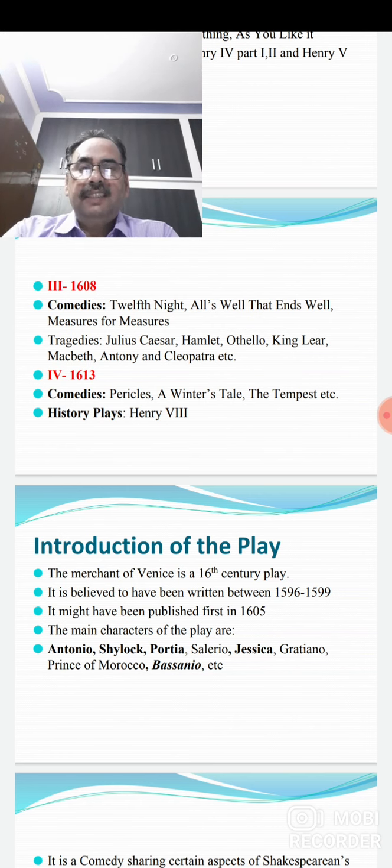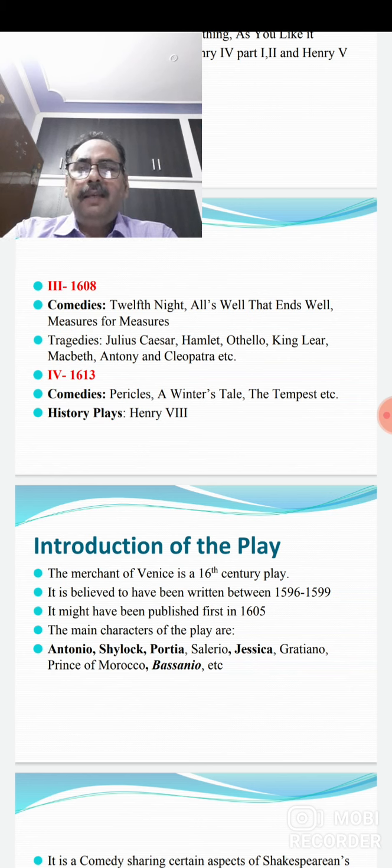You know that this is a 16th century play, as we have already discussed, and it is believed that it was written between 1596 and 1599, that is, the second phase of his works. It is also assumed that it might have been first published in 1605.